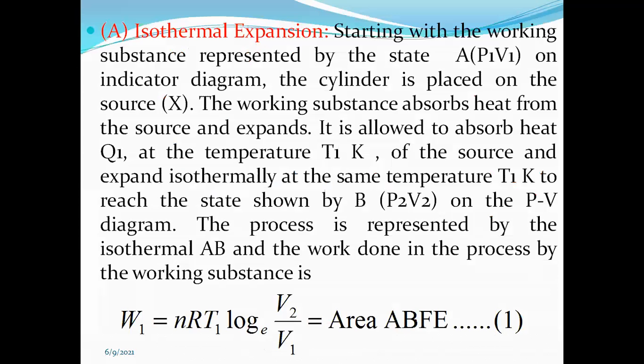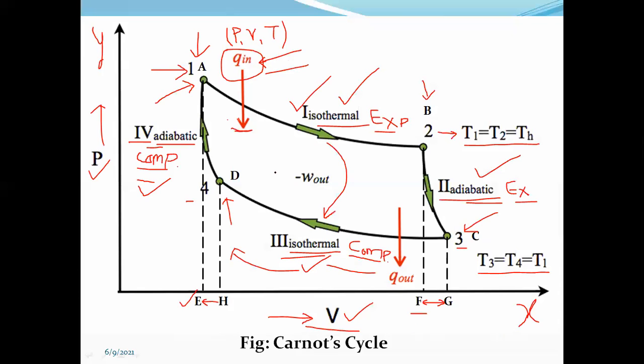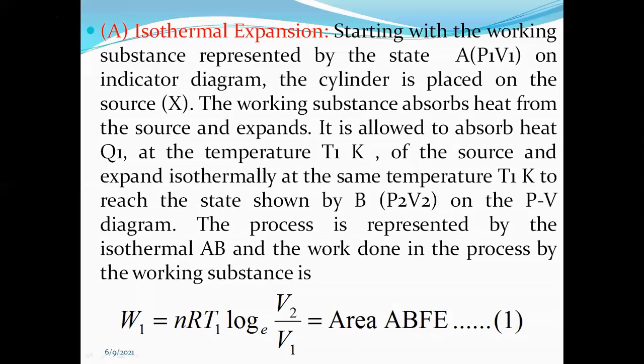After that, suppose we want to discuss the process A to B in terms of thermodynamics of the system. Here the first one is the isothermal expansion process, the same which I have discussed with you in this slide. The same is stated over here, starting with the working substance represented by state A, that is P1 V1 on the indicator diagram. The cylinder is placed on the source X. The working substance absorbs heat from the source and expands.